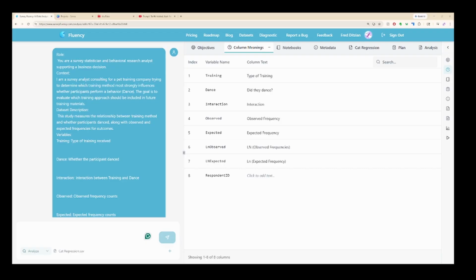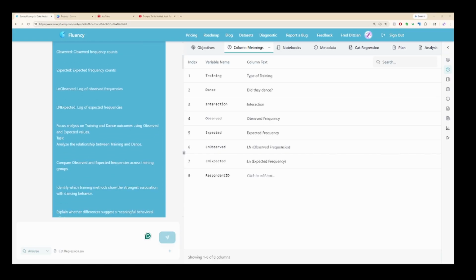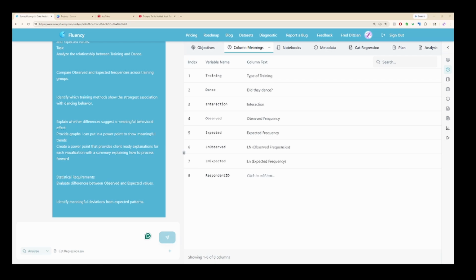In the dataset description, I said that the study measures the relationship between training method and whether participants danced along, with the observed and expected frequency for those outcomes. I also listed out the variables, which we can also see here on the column meaning, and I focused the analysis on training and dance outcomes using observed and expected values. I included a task section, which specified that we want to analyze the relationship between training and dance and compare observed and expected frequencies in the training groups.